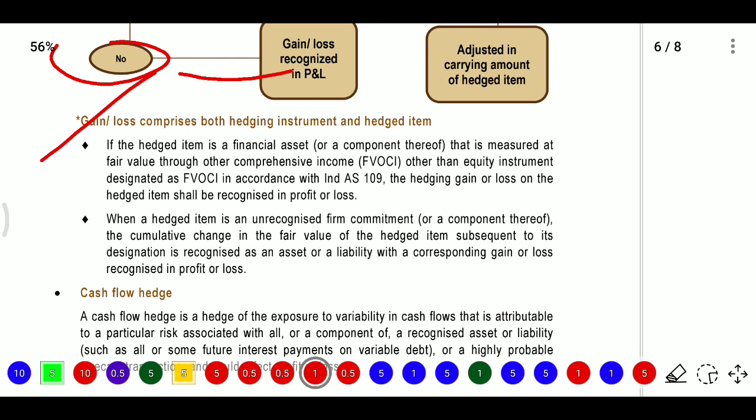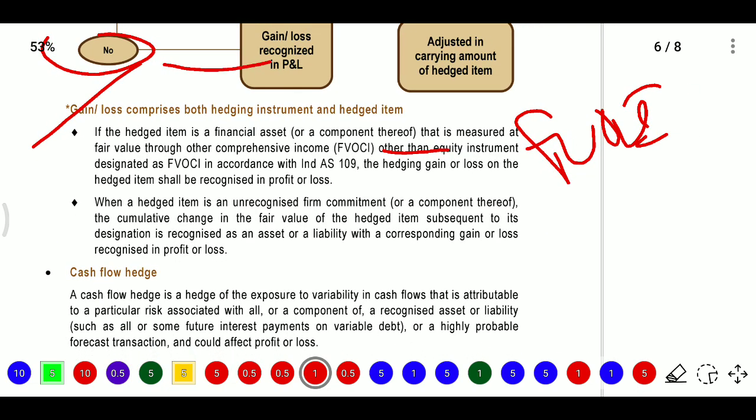If the hedged item is a financial asset, or that component is also a financial asset, then we need to measure it at FVOCI, other than equity, designated FVOCI in accordance with Ind AS 109. Whatever the hedging gain or loss, we should recognize it in profit and loss. So P&L will be used.